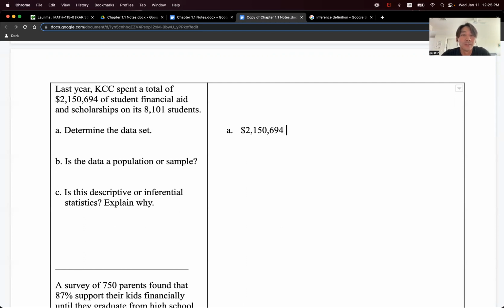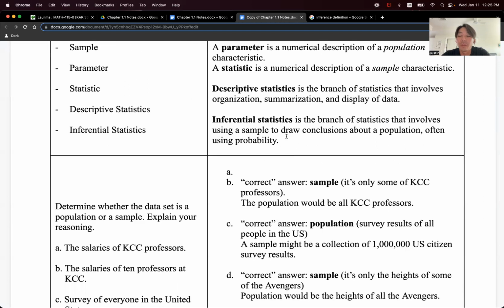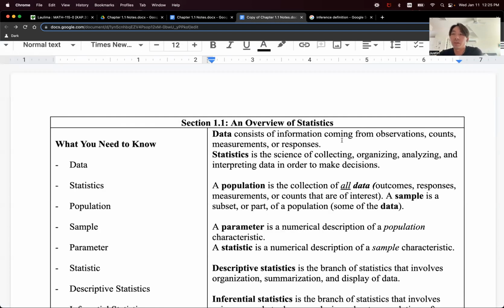So it's $2,150,694 financial aid spent on these 8,101 students, or I can just say spent on KCC students. Okay, so that is the data set. It's again, what is it? The information coming from the observation, counts, measurements, or responses.